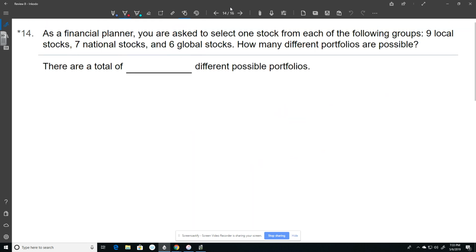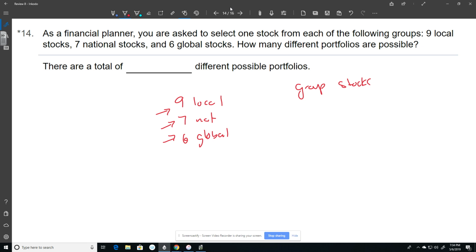Okay, 14. As a financial planner, you're asked to select one stock from each group. So there are 9 local stocks, there are 7 national stocks, and there are 6 global stocks. How many different portfolios are possible? Portfolios is basically a group of stocks, and it wants to know if you pick one from each of these groups, how many different combinations, how many different portfolios could you make?